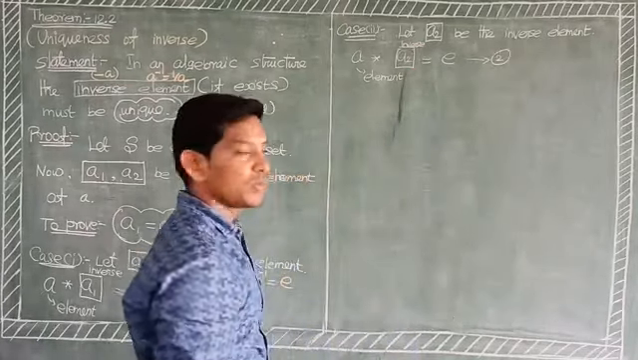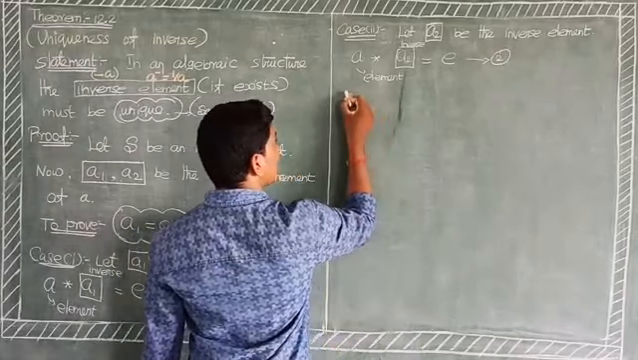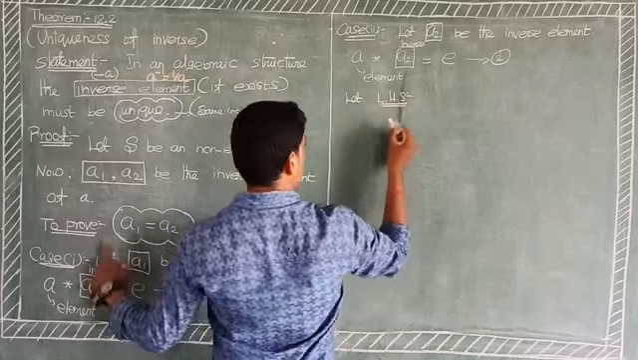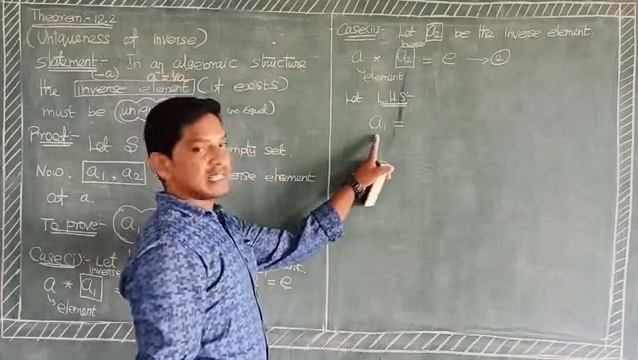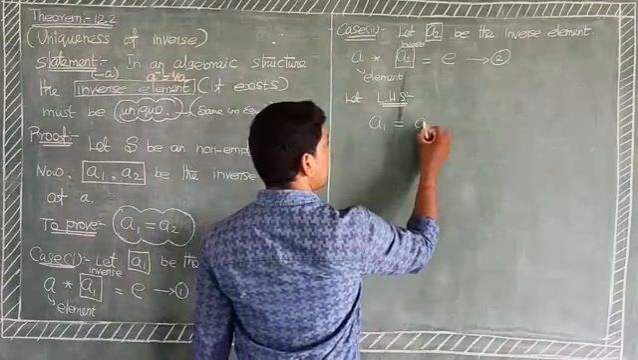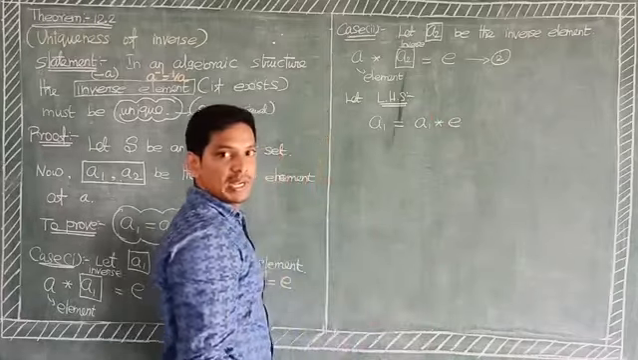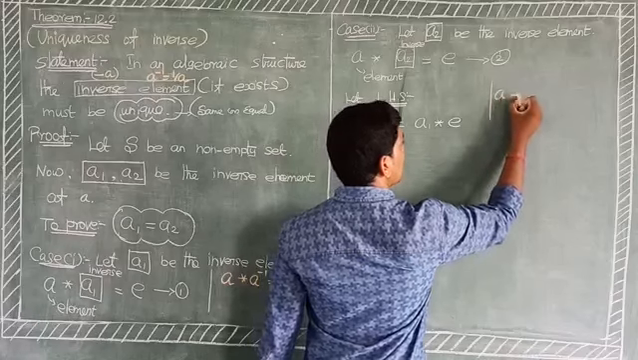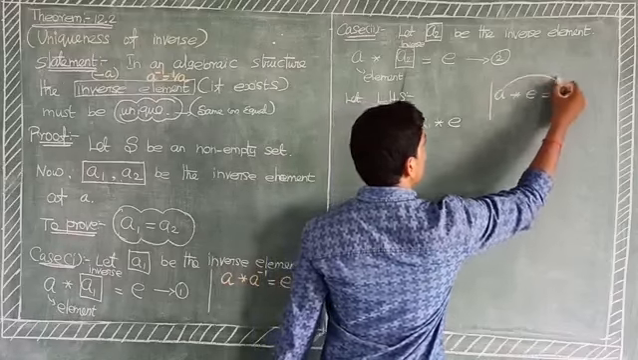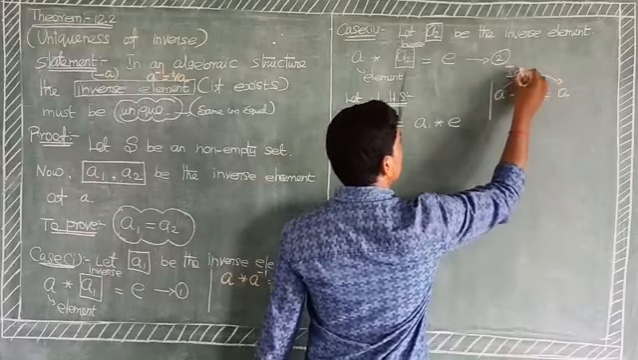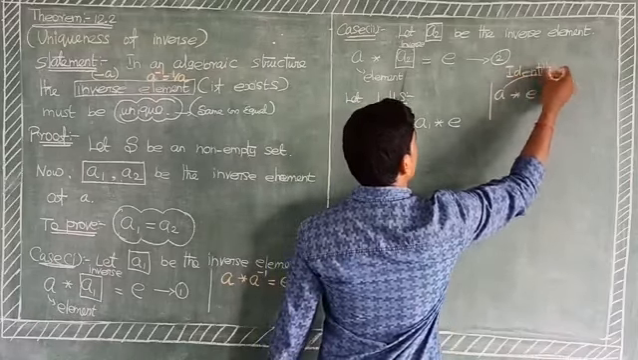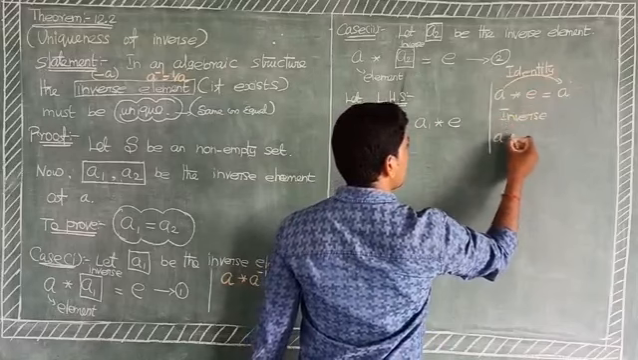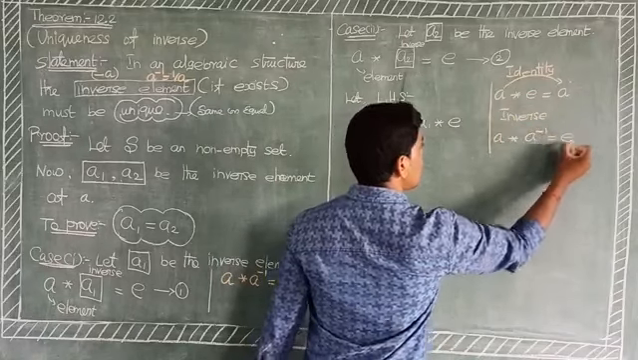From equation 1 and 2, let us take the LHS. LHS is A1. A1 is expressed as A1 binary operation E. That is the identity law. What is the identity law? A binary operation E equals the same element A. Next, the inverse law means A binary operation A inverse equals the identity element E.